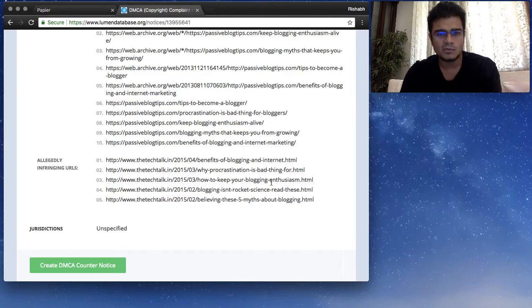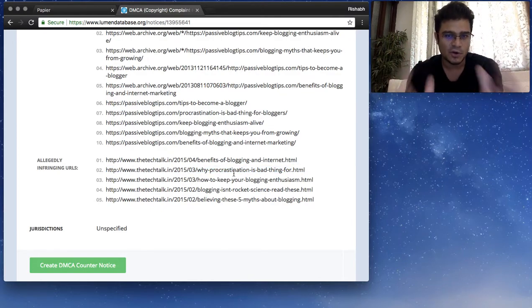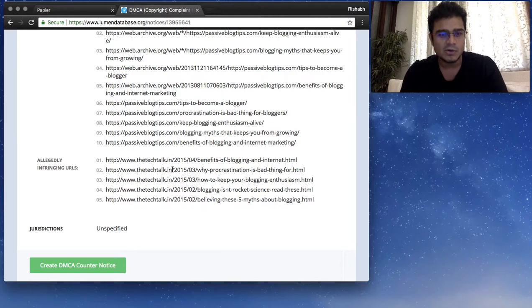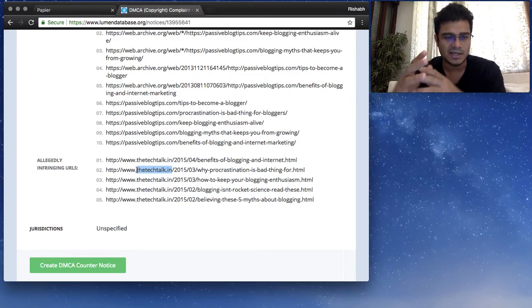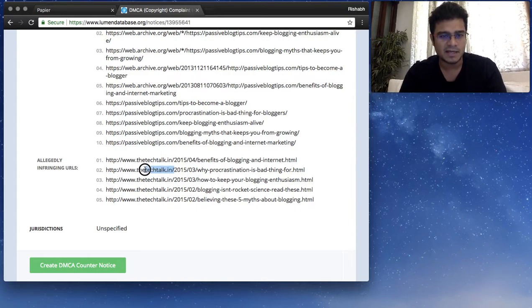So what we are saying is essentially that these are the URLs which have been complained against for copying the content. So what we need to do is look for all the websites which have linked to techtalk.in, and I have another hack which I'm making, where you can find how to find the backlink domains. So see all the websites which have a backlink domain to techtalk.in, and then you can say, hey, this is